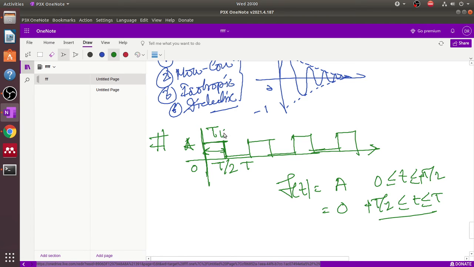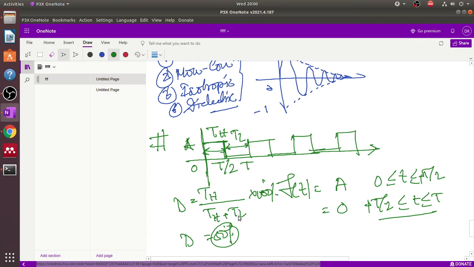This is the high time and that is the low time, and the duty cycle is given by the formula T high divided by T high plus T low, times 100%. When this is equal to 50%, this is the characteristic of a square wave, and when this is 25%, this is the characteristic of an ideal pulse wave.